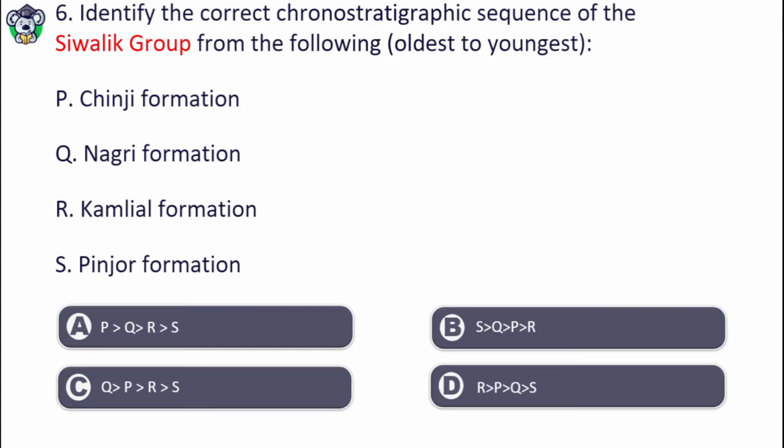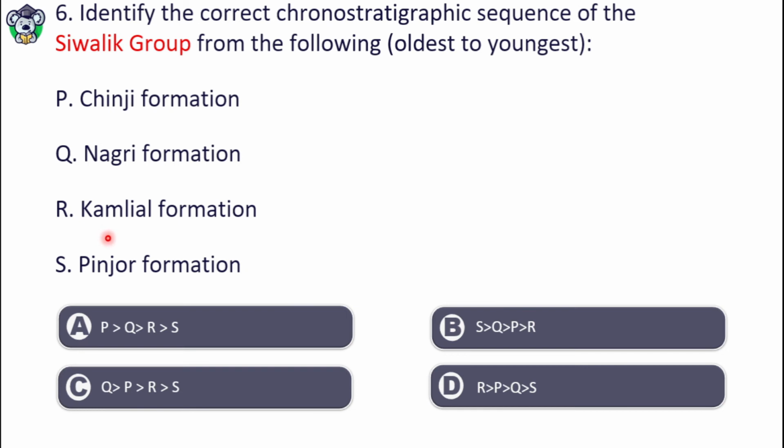Identify the correct chronostratigraphic sequence of the Shivalik group from the following, oldest to youngest. You have to arrange from old to young. Given are Chinji formation, Nagri formation, Kamlial formation, Pinjar formation. Which will be the oldest? Take your time, pause the video and do it yourself. After that, note the answer.